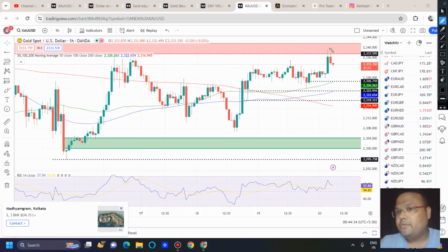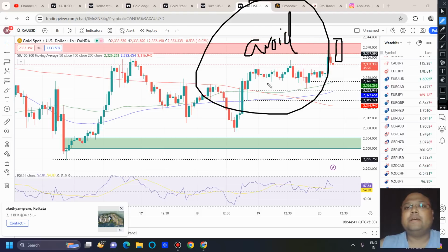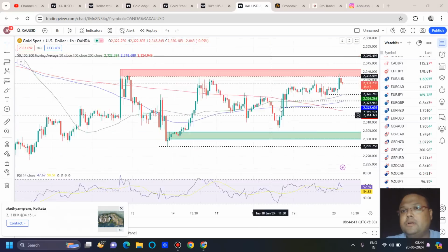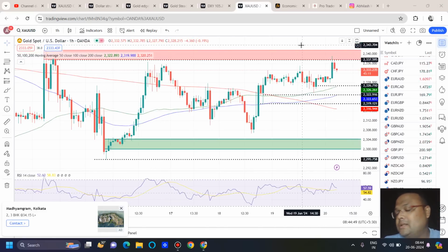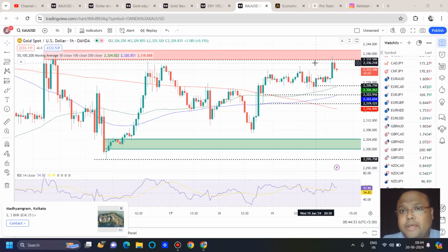So if you see the market going up and standing at 2337 or 2341 with a big green candle, what do you think you should do? You should obviously avoid taking a sell. We have already received our sell opportunity, so no need to take any more sell positions around the 2337 to 2341 area. The opportunity is gone.